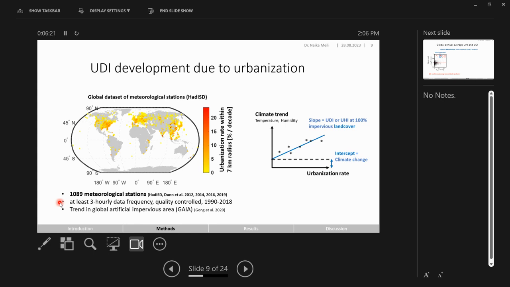Also, of these 1,000 stations, roughly half of them are experiencing some urbanization, versus half of them have very negligible urbanization. We then also calculated the urbanization rate, meaning the change in land cover to artificial impervious land cover within a radius of 7 kilometers around this station. We tested the assumption of this 7-kilometer radius, and it was non-critical in our results in the end. So with all of these stations, we have the urbanization rate and we have the climate trend, so we can now do this correlation analysis.